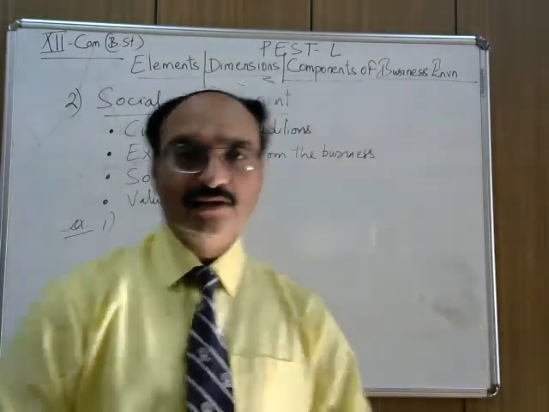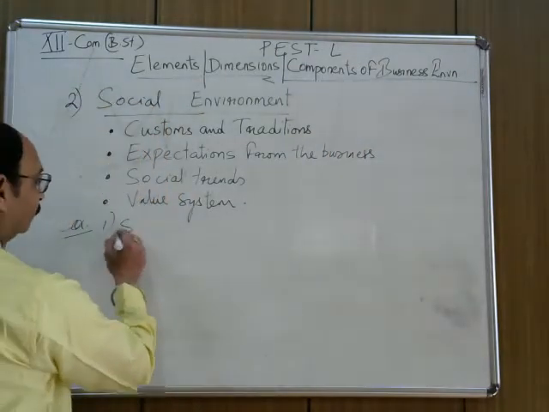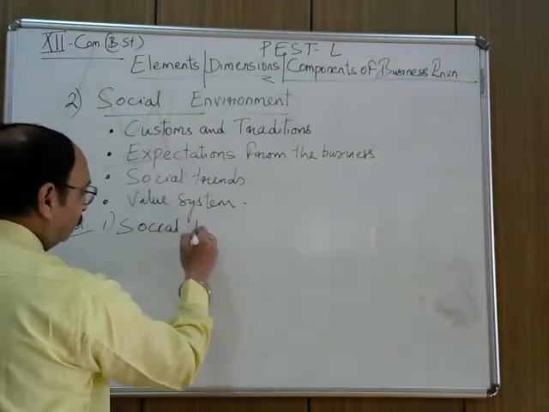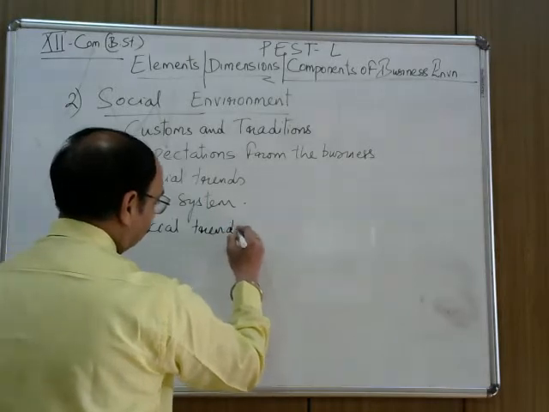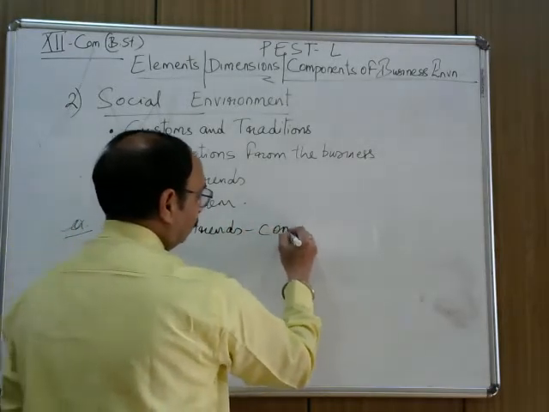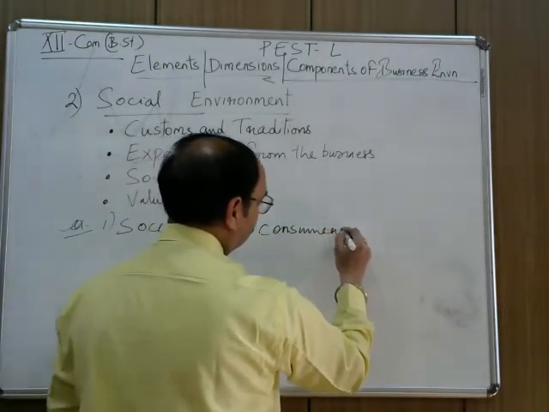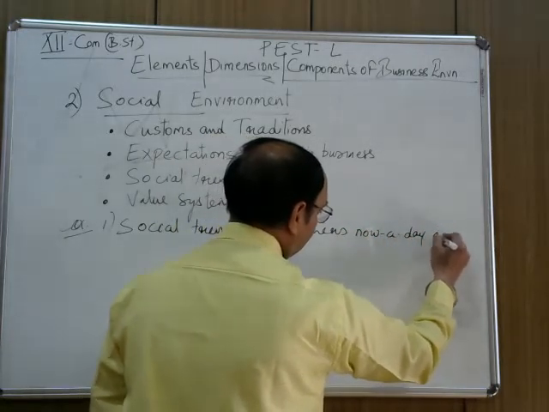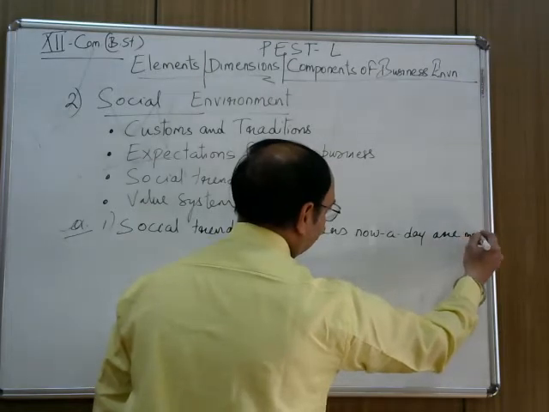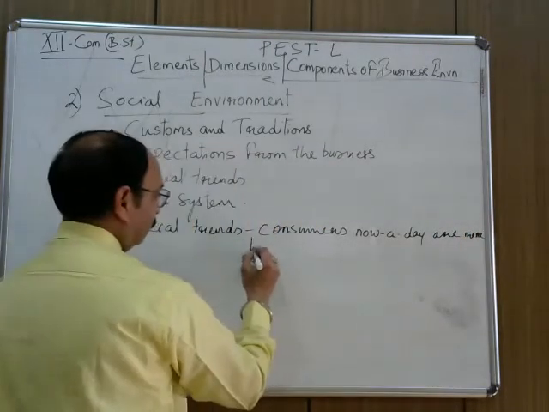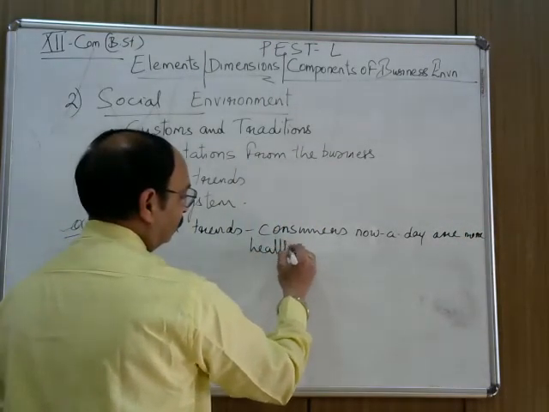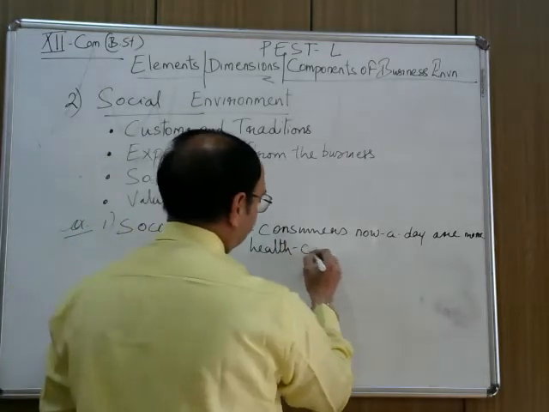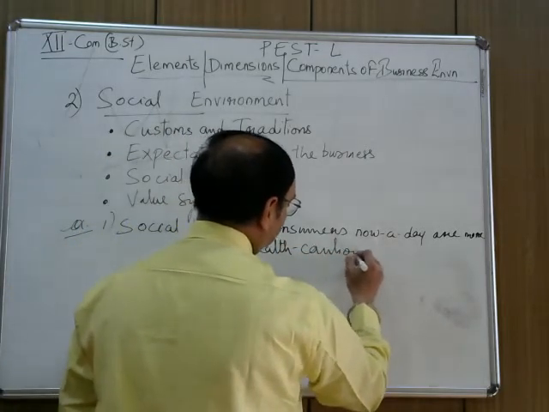So you can write under social trends: consumers nowadays are more health cautious.